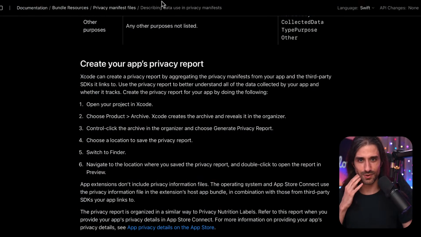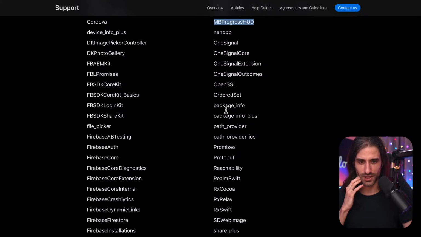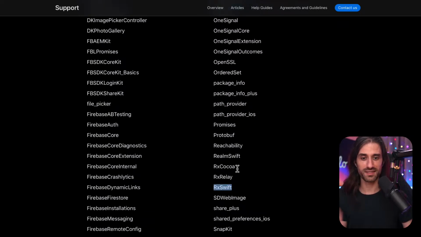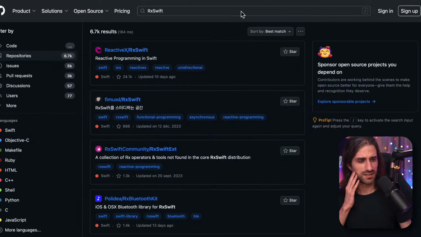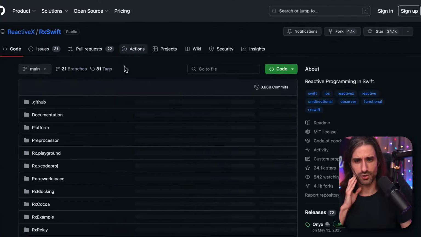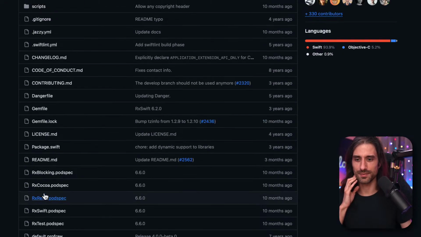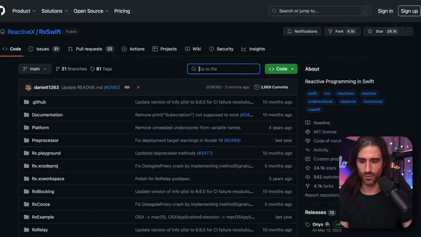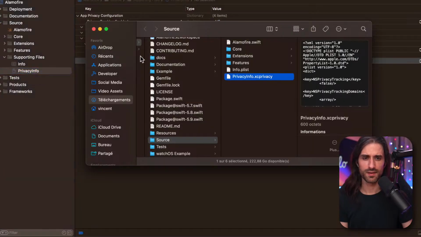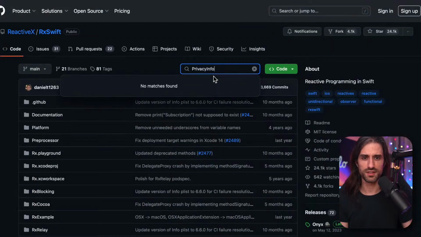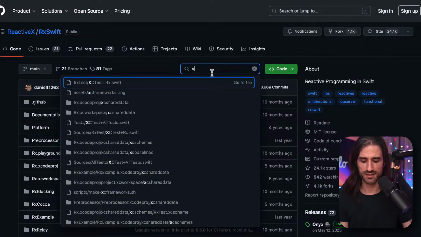Let's check a few more, because I think there is one I wanted to check. Which one was it? Yes, Eric Swift, of course. I've used Eric Swift for maybe not 6 years, but 4 years in my previous job. So I'm curious to see what they had to declare. What's the name of the file again? It's this, it's XC privacy. So I'm going to search for this. Or if I search for XC,